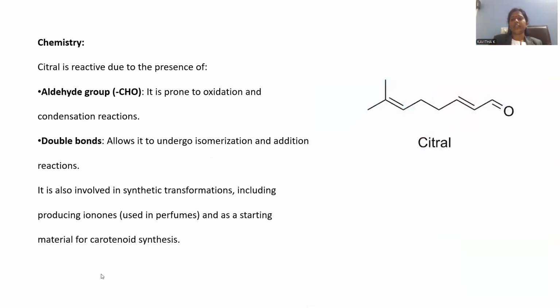Let's go with the chemistry. What chemistry is hidden in this molecule called citral? If you observe clearly, citral is composed of carbon and hydrogen, and one heteroatom, oxygen, as well, where you can clearly observe an aldehydic functional group, which is in conjugation with a double bond. Another double bond is also there far away from this double bond, non-conjugated, and two methyls are geminal with respect to each other. This is the kind of molecule citral is, where the essential component is aldehyde.